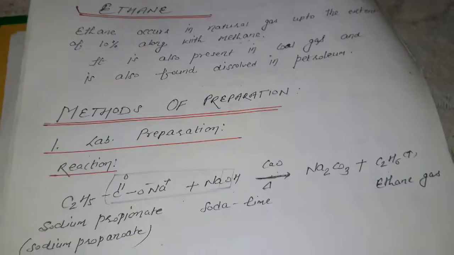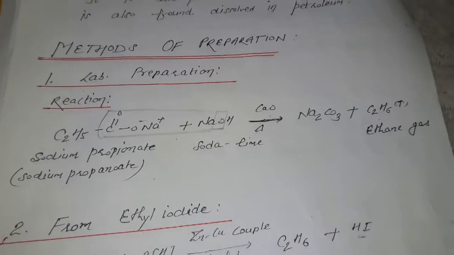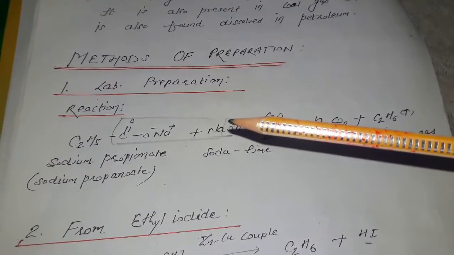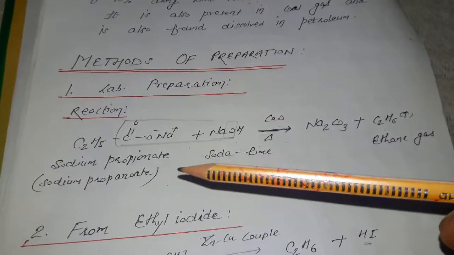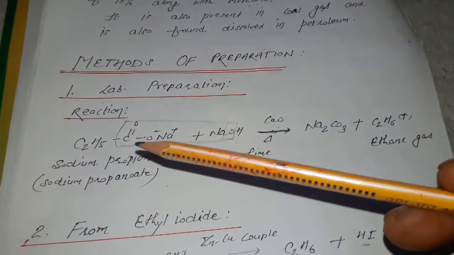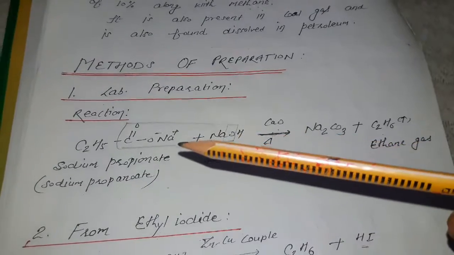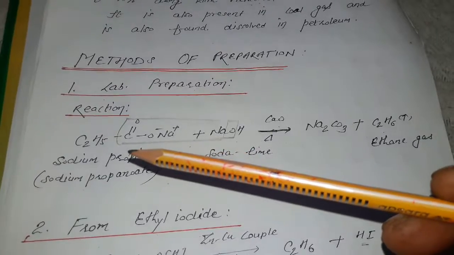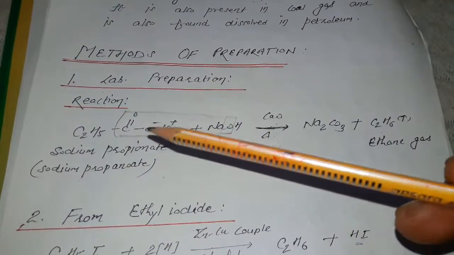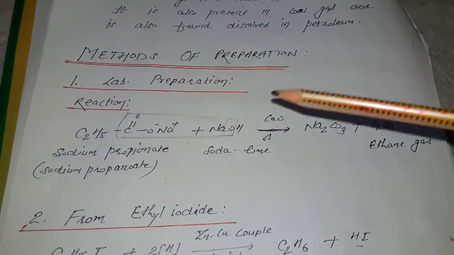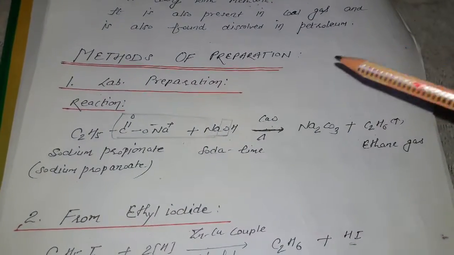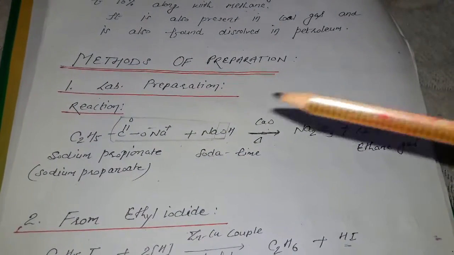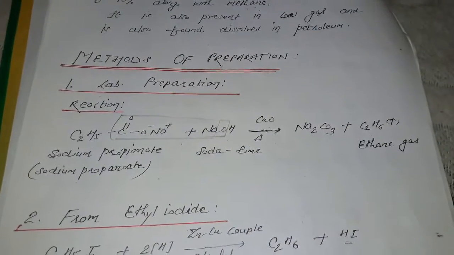Next are the methods for the preparation of ethane. So the methods are almost similar to the preparation of methane. In laboratory preparation, we take sodium propionate and soda lime. For the preparation of methane we were taking sodium acetate, but now with one more carbon in the alkane, we take sodium propionate with soda lime. That gives the formation of C2H6, ethane, and removal of sodium carbonate.